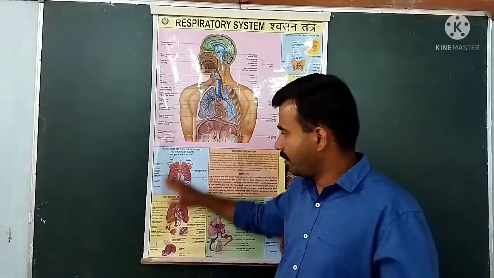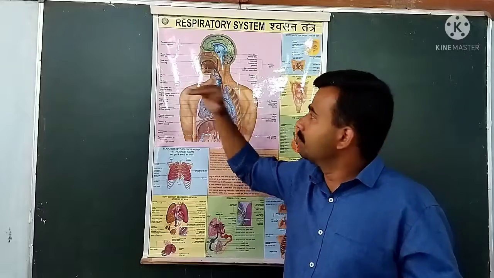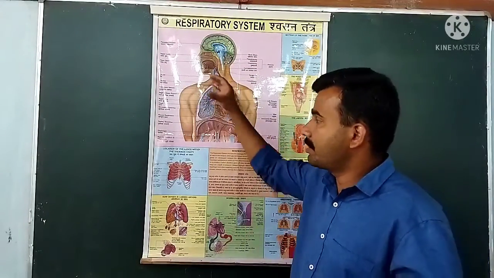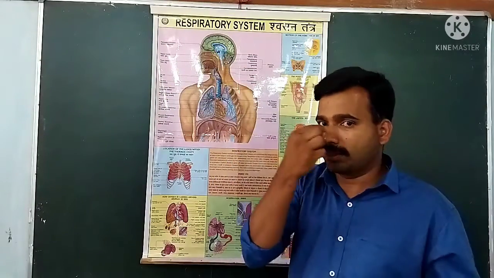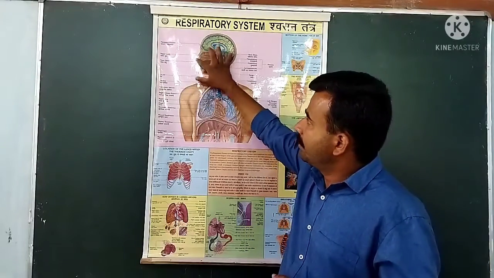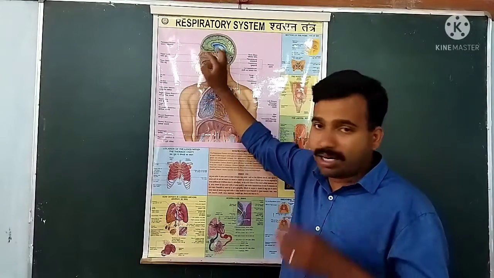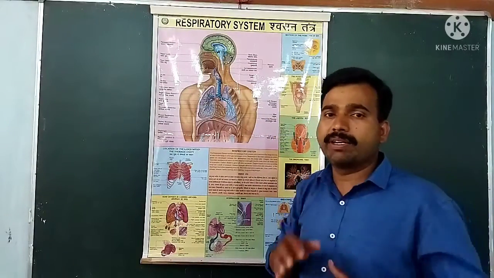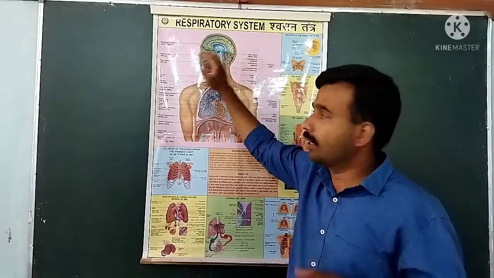These are the things we will discuss. When you look at our respiratory system, first of all we can discuss the major parts of the respiratory system. Let us first look at the external part, which is called the nostrils or the nose. Inside the nose you may have seen small hairs, which are helpful in preventing the entry of dust particles into the lungs.